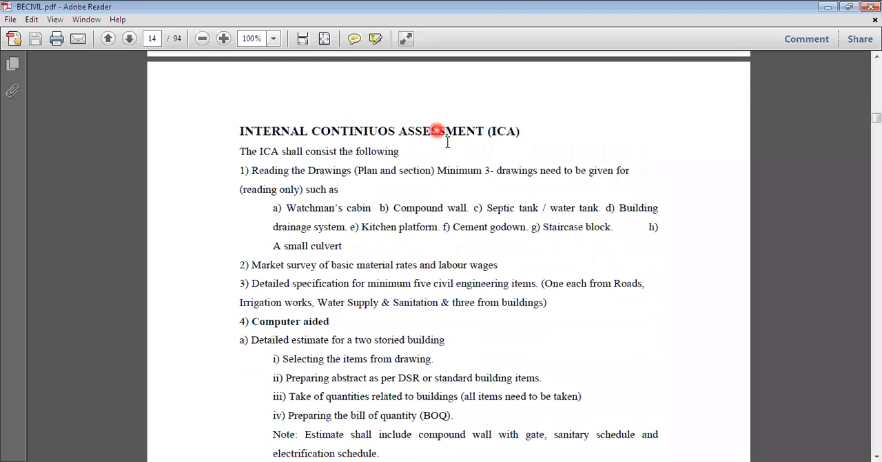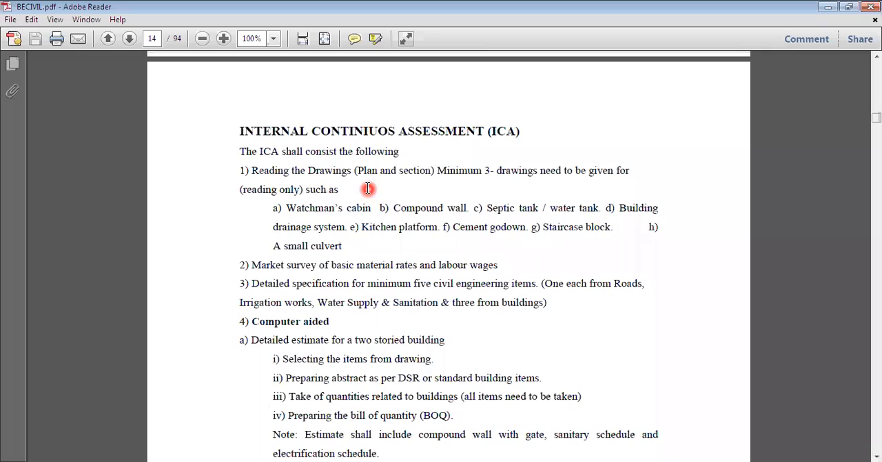Okay, so as far as your ICA is considered, you are having 50 marks for this ICA and 50 marks for your practical oral examination. Now as far as your practical part, that is ICA, is considered, what is the first task that you need to do so that you can start this work from today only? Our first task is to read the drawings, that is plan and section, with minimum 3 drawings needing to be given, that is for reading only.